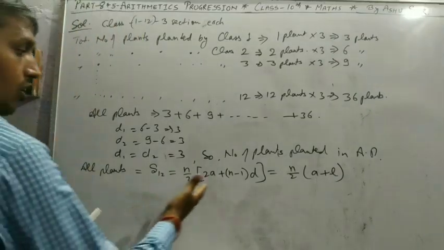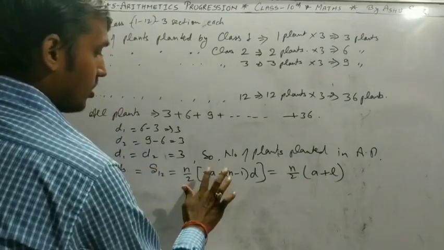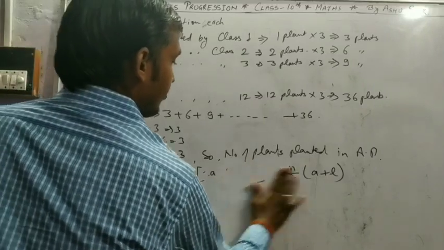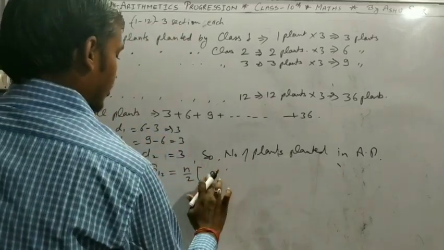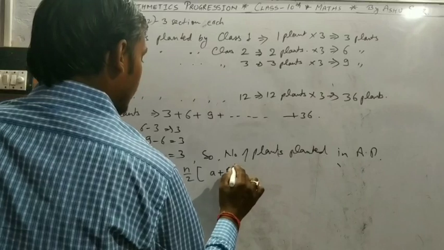So why use the long formula? We use this one, a plus l.